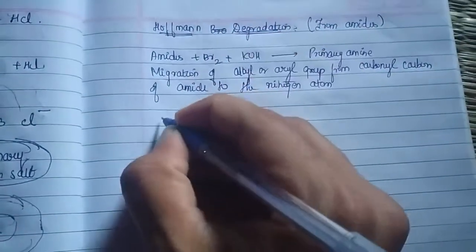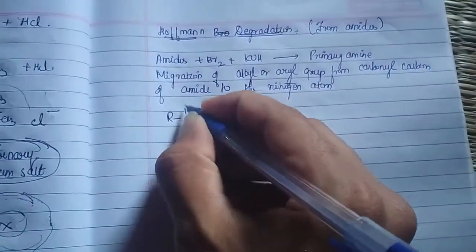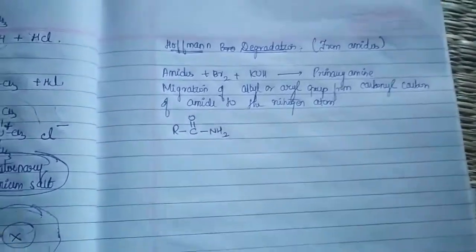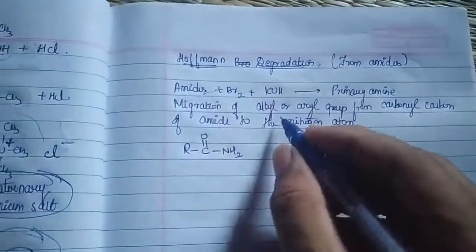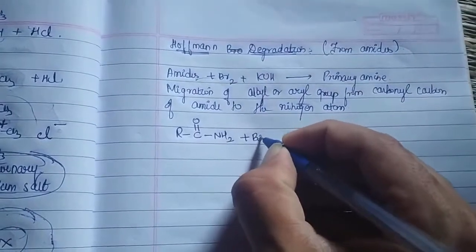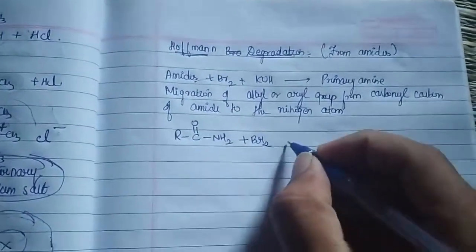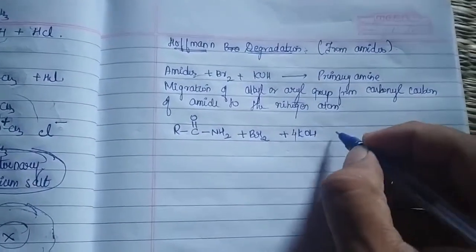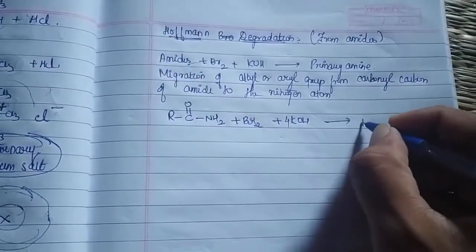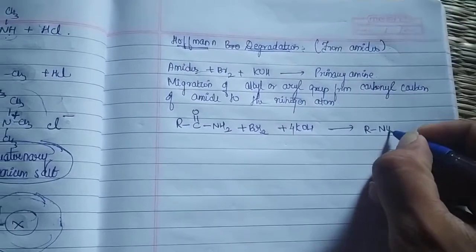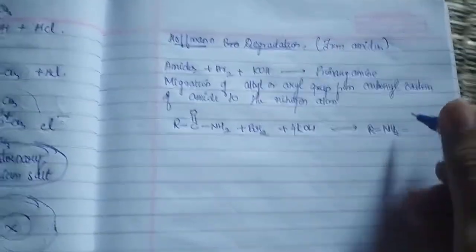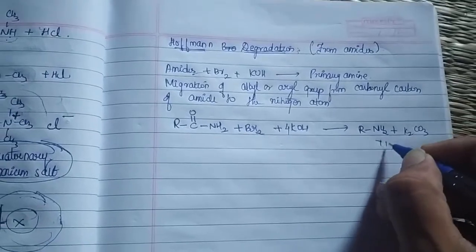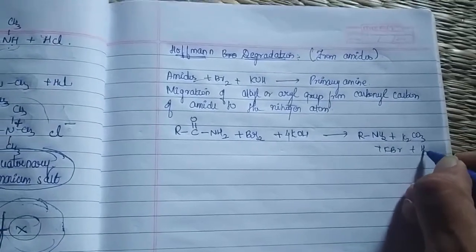No problem. Let us take the simplest reaction, RCONH2, which is your amide. As usual, the next important reactant I require is bromine, Br2, in the presence of KOH. Remember, 4 moles of KOH are required. So the final product I am going to get is RNH2 plus K2CO3 plus KBr plus H2O.